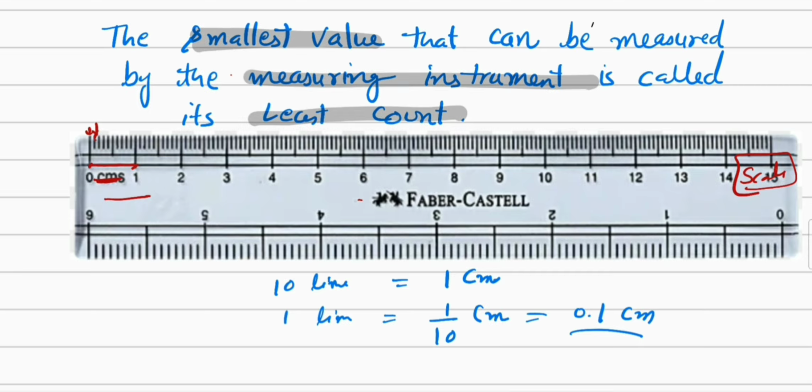So from 0 to the first line, the value is 0.1 centimeter. It means the least count of this scale is 0.1 centimeter, the smallest value which we can measure with this scale.